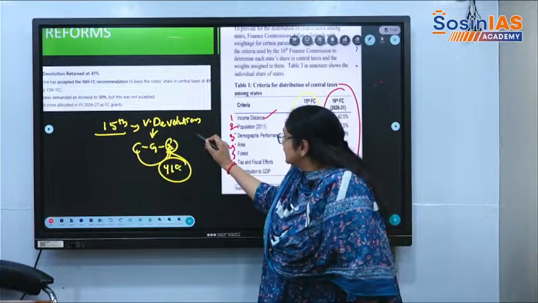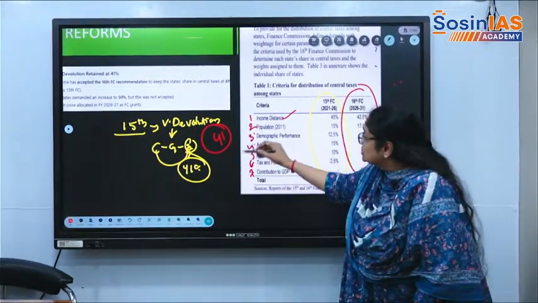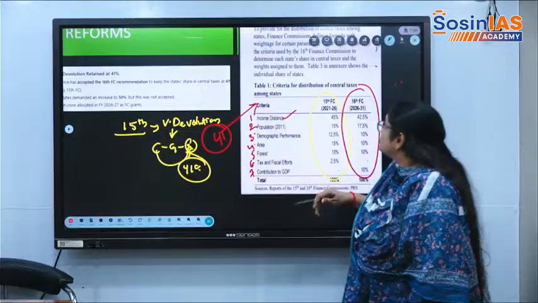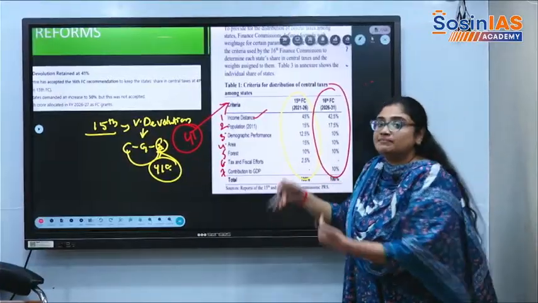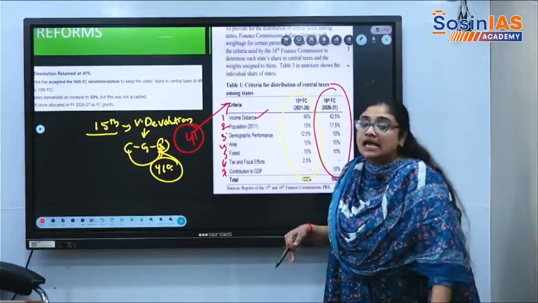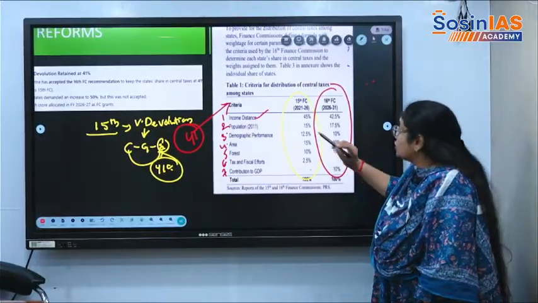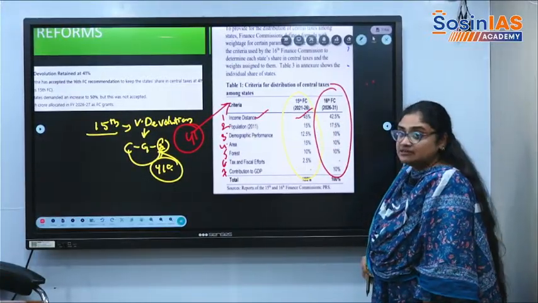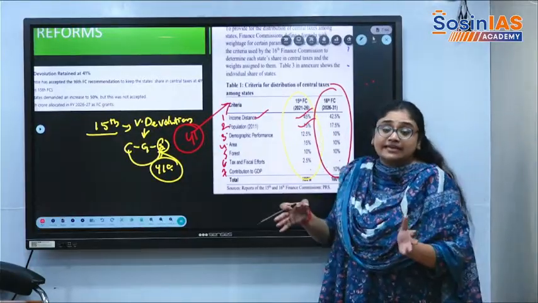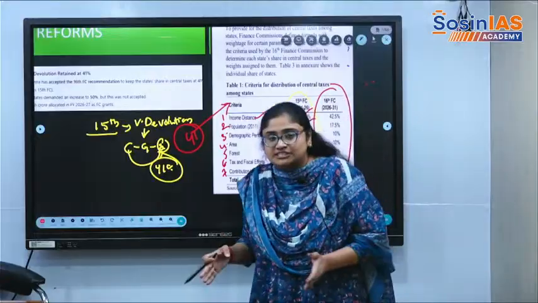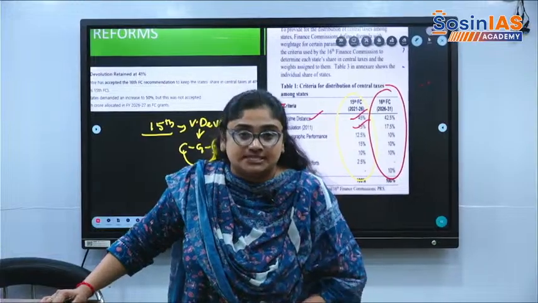What are the funds? Of the 41 rupees which states need to get, how much does each state get? That is what horizontal devolution is. It is talking about how the taxes need to be distributed not just to the states but across the states, which is called horizontal devolution of funds. Here in the 15th Finance Commission, it is 45% for income distance, and 15% for population: whatever population the state has, 15% will be allocated according to how much population a state has.